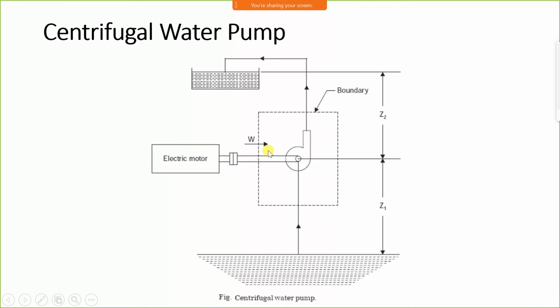Centrifugal pump. A centrifugal pump takes water from a well or a pond which is below the centrifugal pump. Therefore, the height from the pond or the well to the centrifugal pump center is Z1, and the centrifugal pump pushes the water to an overhead tank, and the level of that overhead tank is taken as Z2. Here we have to supply work to the centrifugal pump. Therefore, we are supplying work, and that work is negative.